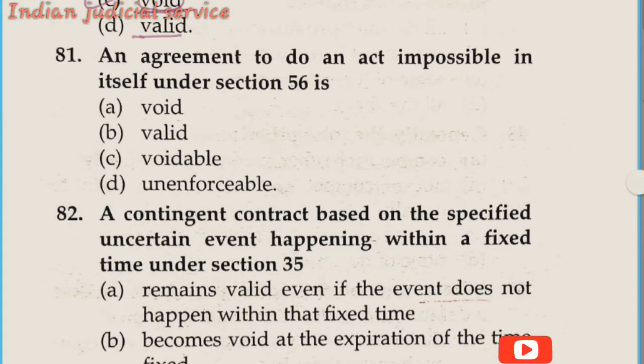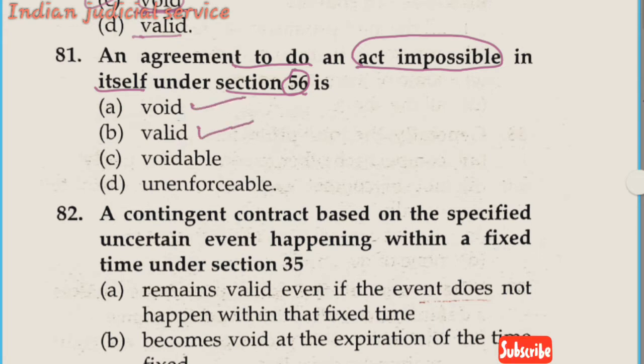Now question number 81. An agreement to do an act impossible in itself under section 56. Section 56 deals with an agreement to do an act impossible in itself, which is void. So it is clear here, according to section 56, it is void in itself. Option A here void, option B valid, option C voidable, and option D unenforceable.